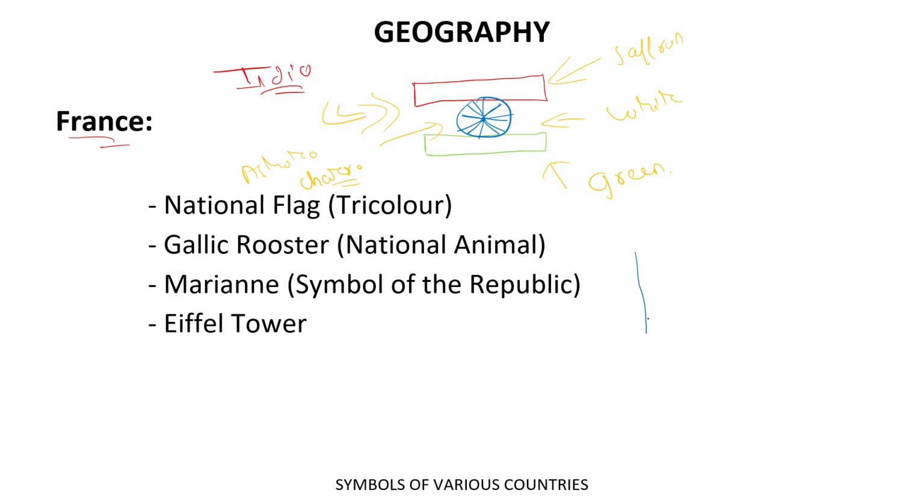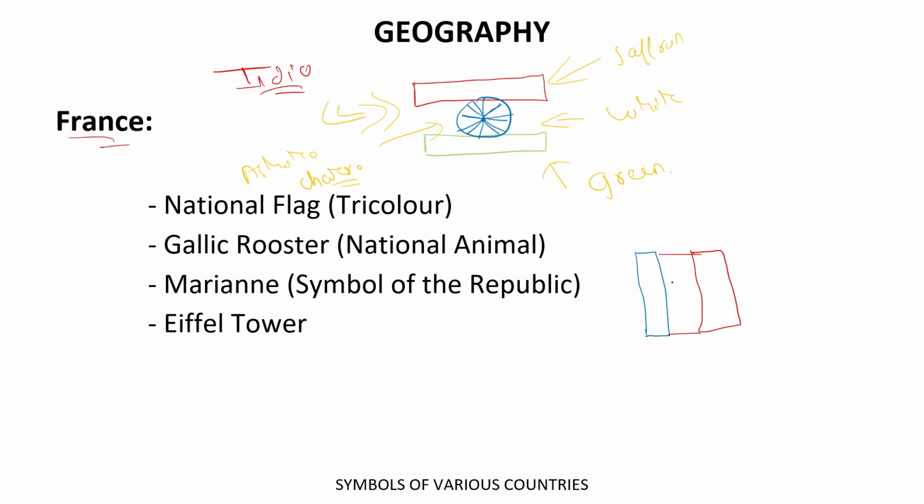But for France, the colors we use are like this. In the middle, they also have white.